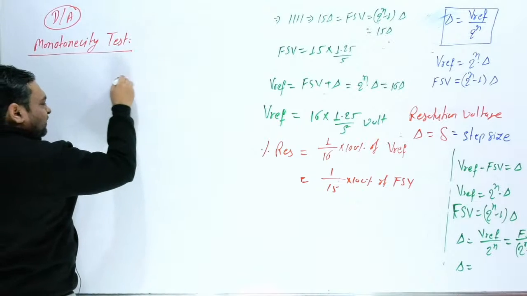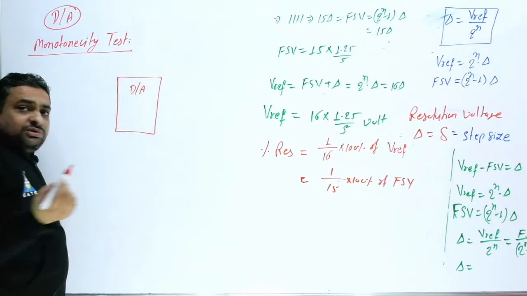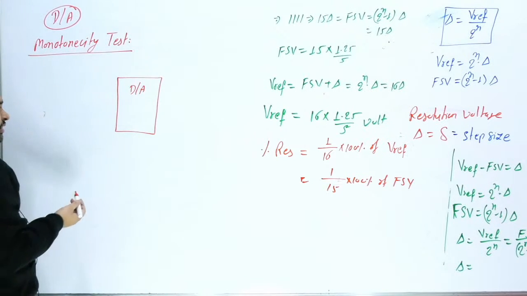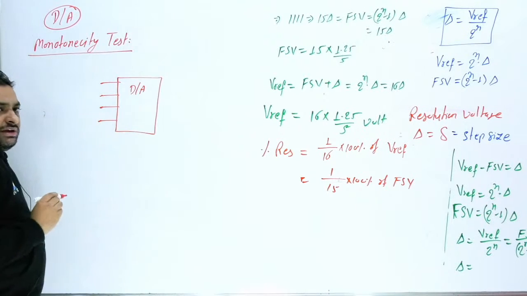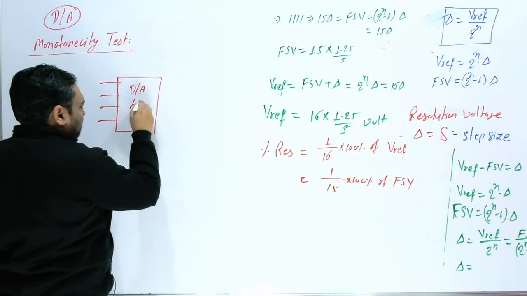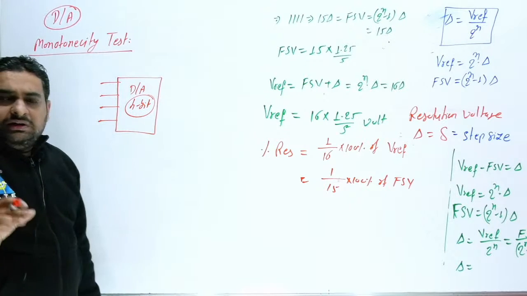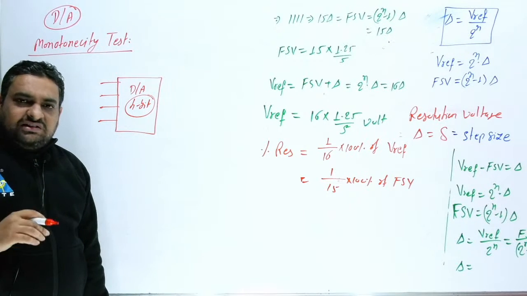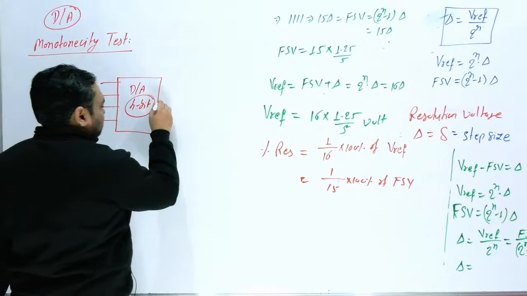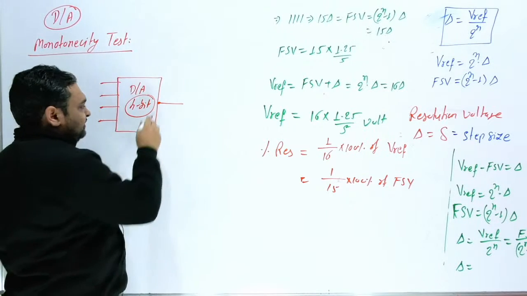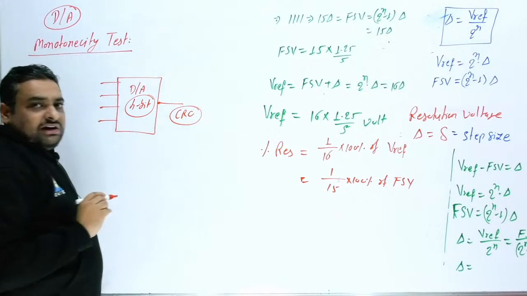So sir, what is monotonicity test? Suppose you have designed a digital to analog converter, and suppose we have here 4 bit, a 4 bit D to A converter, and now I want to check you have designed correctly or this DAC is properly working or not. So what you will do? Just this output you will send to CRO.